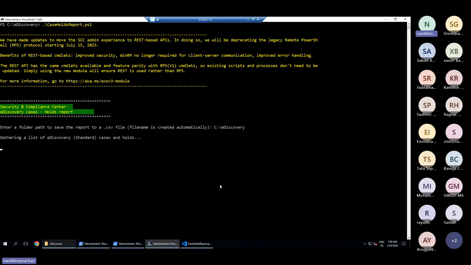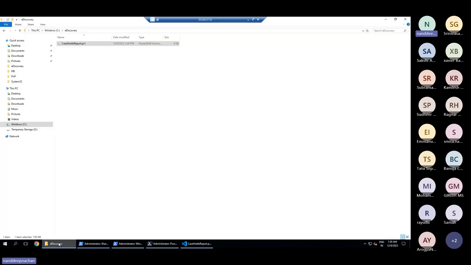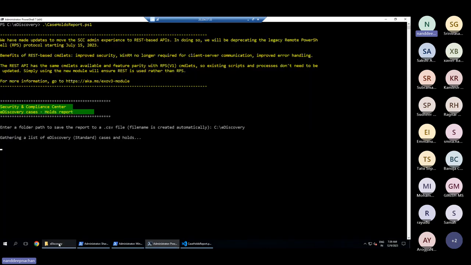for Standard as well as Premium, and help you quickly search whether any SharePoint site or any Exchange location or any Exchange user has already been put on hold under other legal hold cases. Right now we are just talking about two or three cases here, but in a bigger organization, they grow much faster, and whenever we want to check whether this site has been put on legal hold somewhere, we don't have that information. But trust me, this script runs. Probably it is taking some time to gather the information.